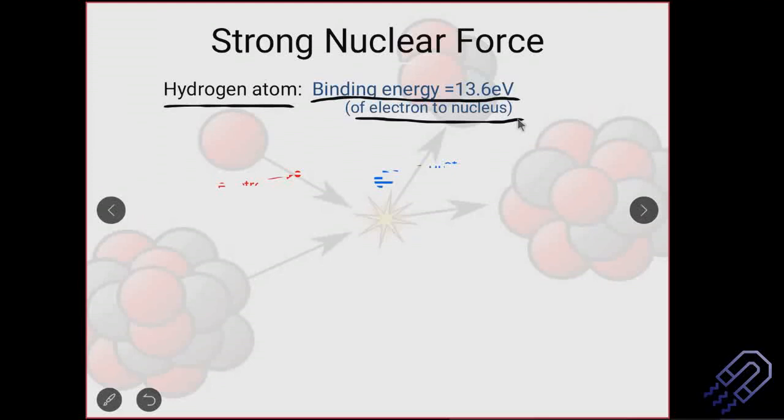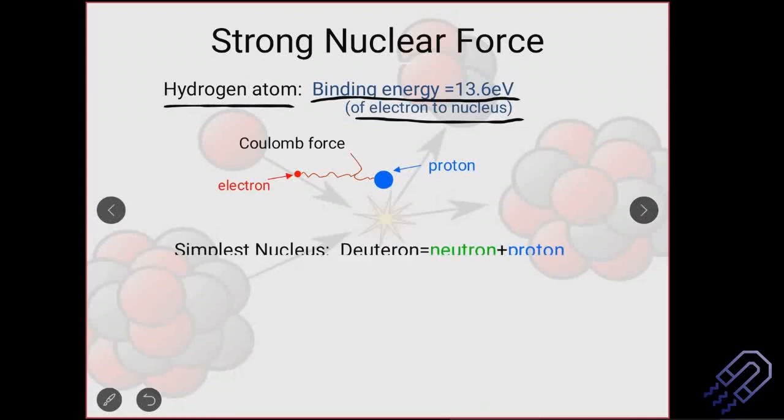You have an electron bound by this proton, with a Coulomb force acting between the two. If you want to make the electron free, you need to apply some energy comparable to 13.6 electron volts to do the ionization.